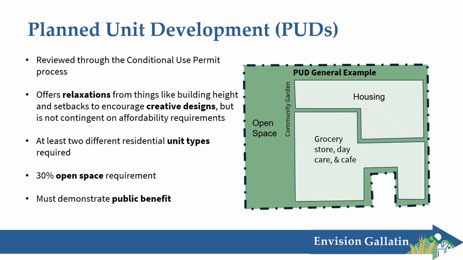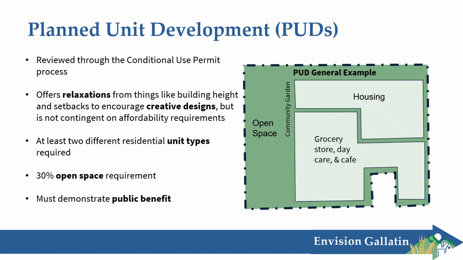Section 4. Planned unit developments. So this is a type of development that's reviewed through the conditional use permit process. So you'll remember that requires a public hearing. And the intent of PUDs is to offer relaxations from certain development standards, things like height and setbacks, to promote creative development designs. But unlike the affordable housing incentive requirements, it's not directly tied to affordability.